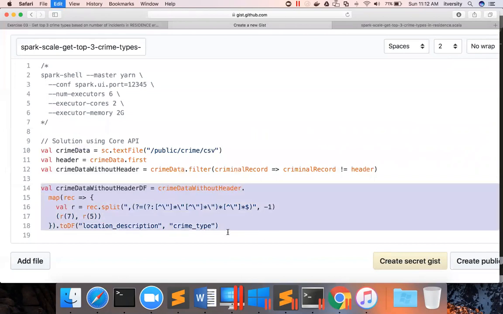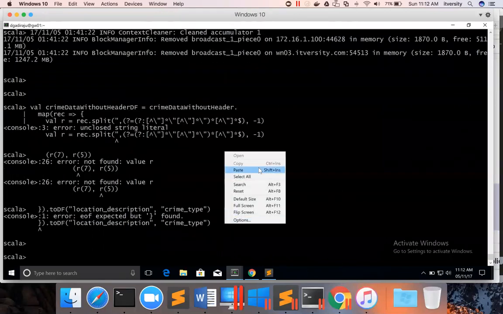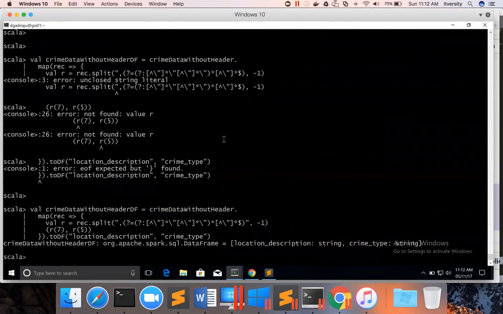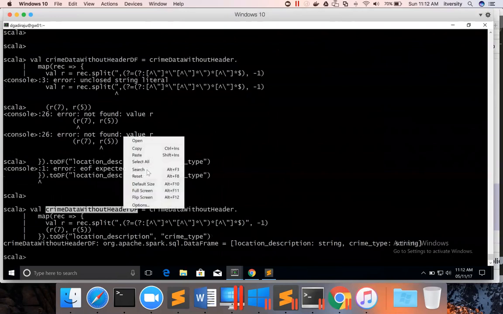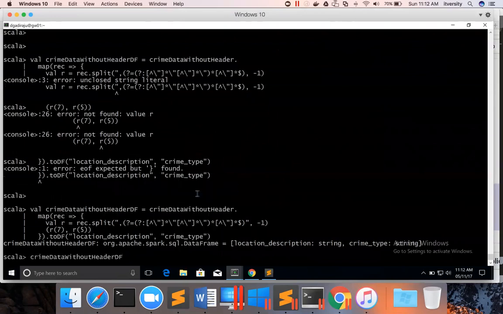Let us see. Yeah, previously I don't know why it failed. Now it worked. And we can actually review the data by saying copy, paste. Okay, previously it failed because there is no double quote here. And now I have added it when I copy pasted from the problem statement.